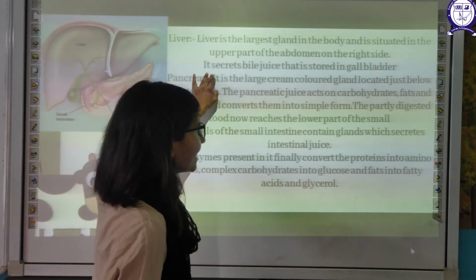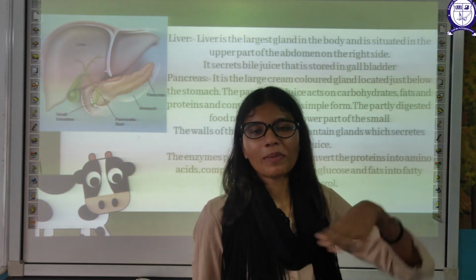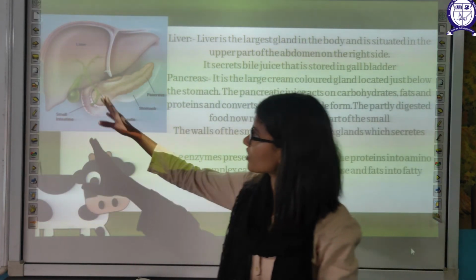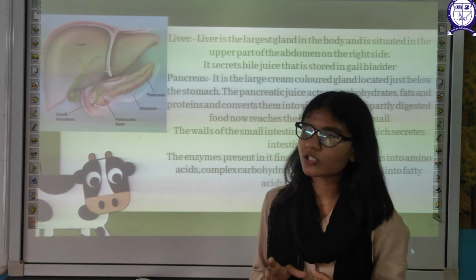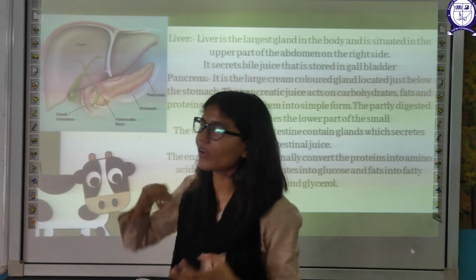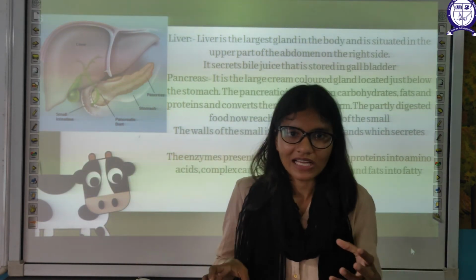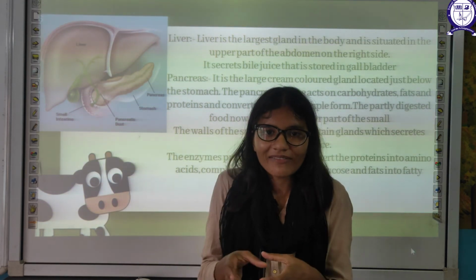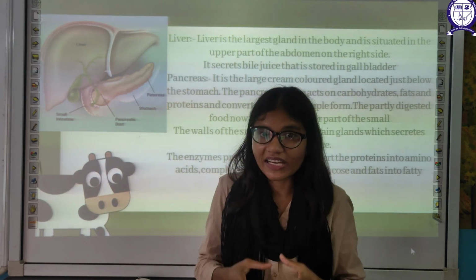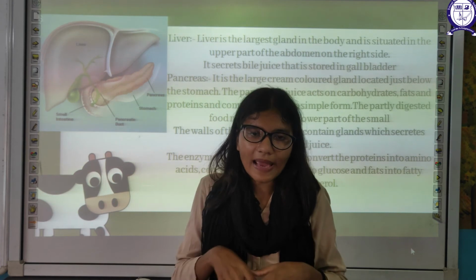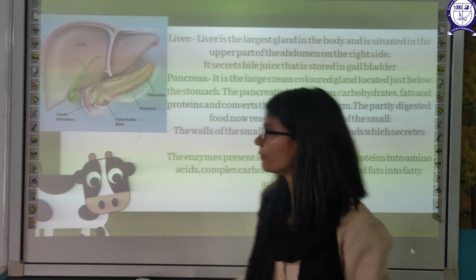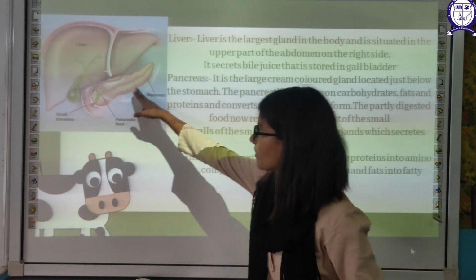It secretes bile juice, which is stored in the gallbladder. It will form the juice, and the juice is stored in the gallbladder and waits till the food arrives. When the food arrives, the bile is secreted, and it will help in digestion. Now, the pancreas.